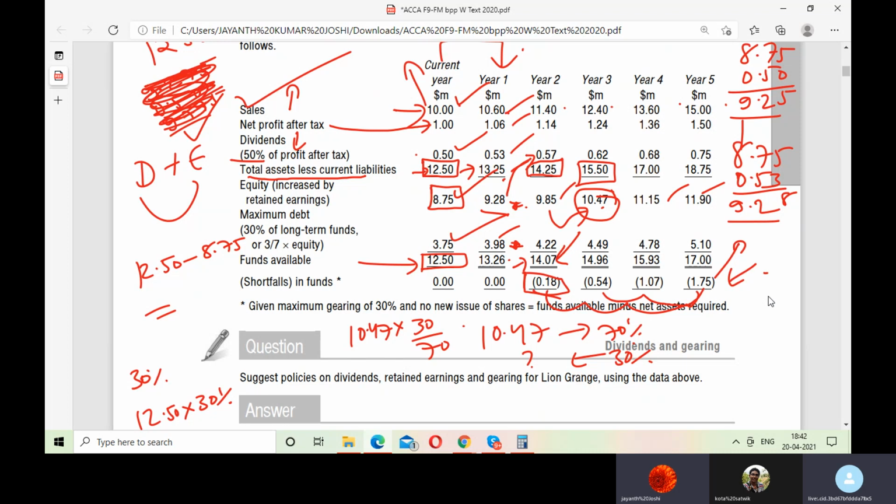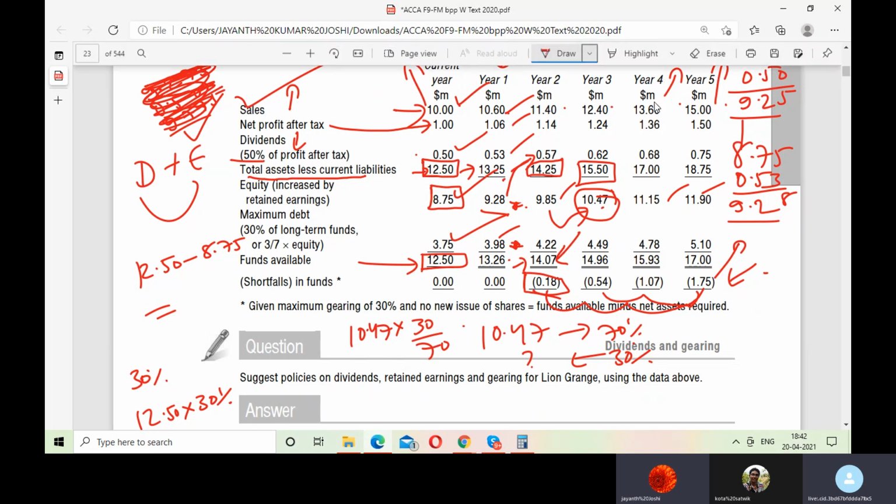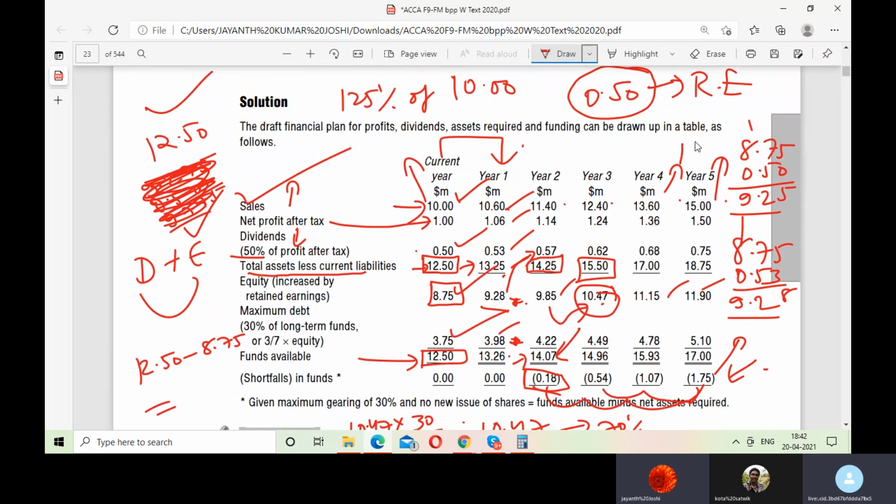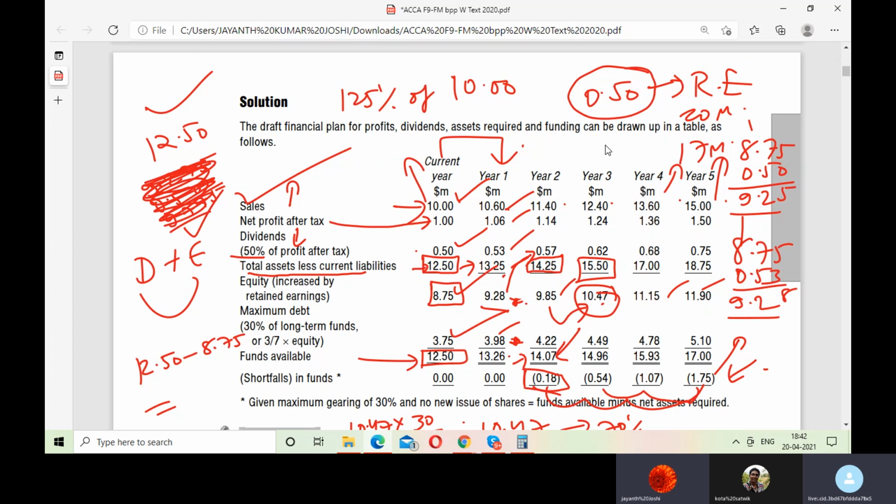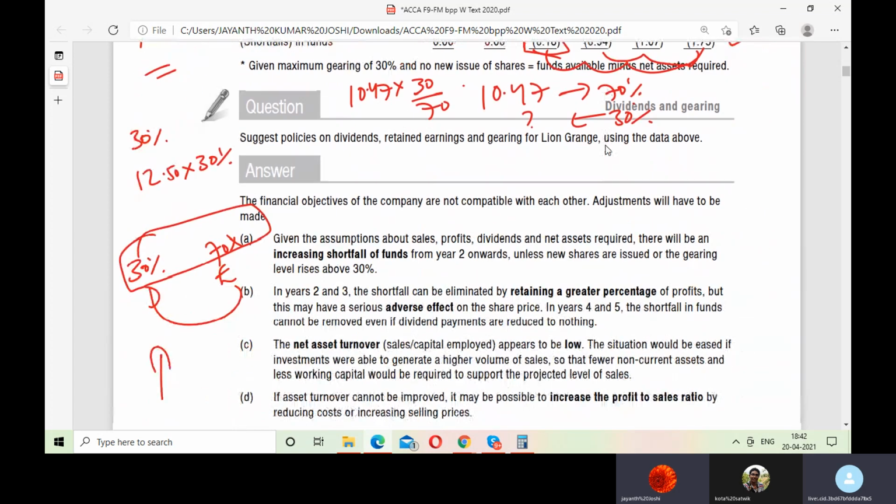And in the progressive periods, what we see is that an increment in sales can only help them out. If this goes to 17 million, do you think you would see a shortfall of funds here? No. Or if it goes to 20 million, can you see any shortfall of funds? I don't think so. No. Okay, so this is what they can do, and let us see what our solution is.